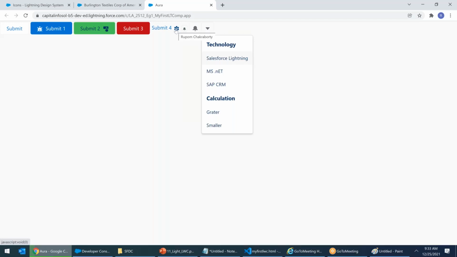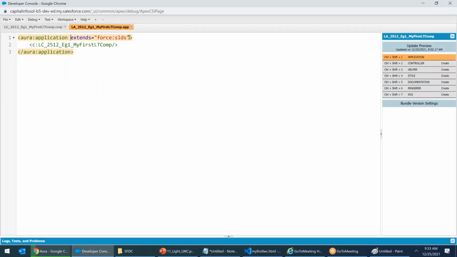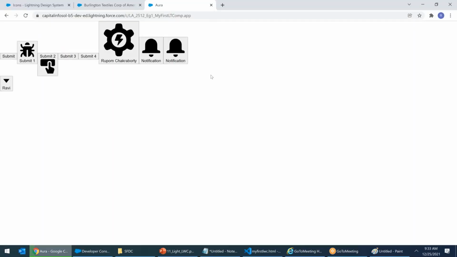Or whenever the site is down, let's make the site down. Wait, just a minute. I'm making the site down. I'm not at all calling the site. See, Aura application. Not calling means this application is not able to connect to the SLDS server if you don't extend it. So now what will happen? You see the outputs. See, Ravi has come.